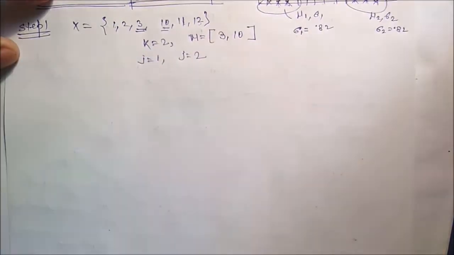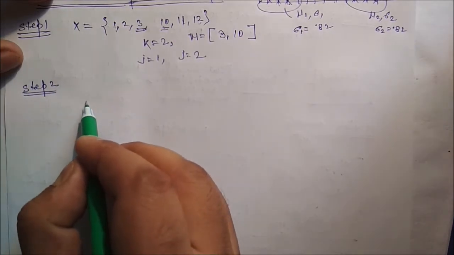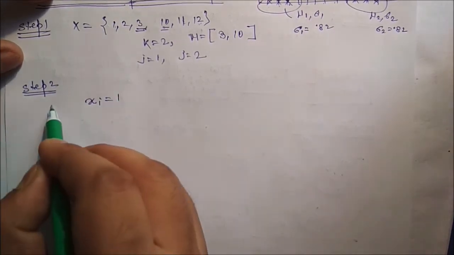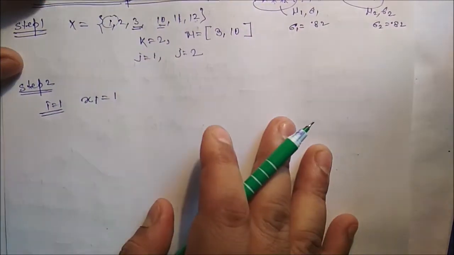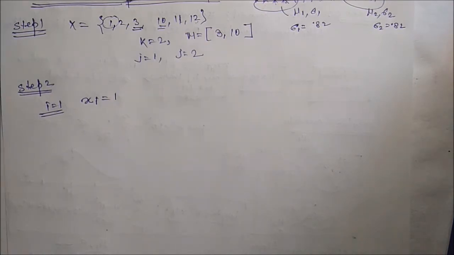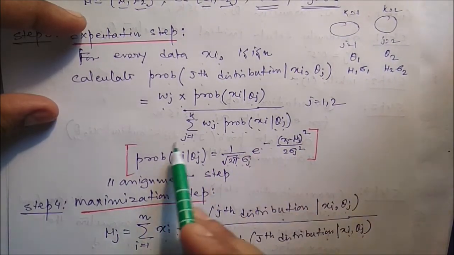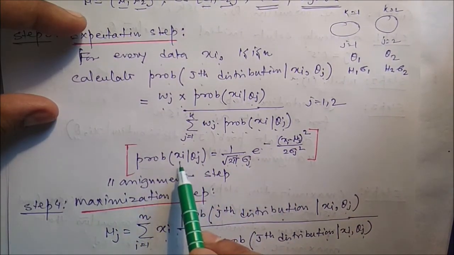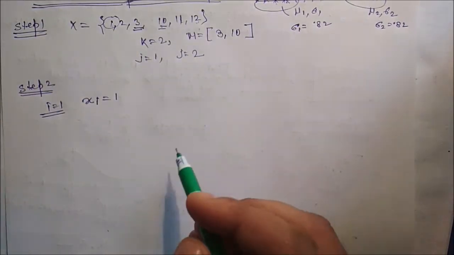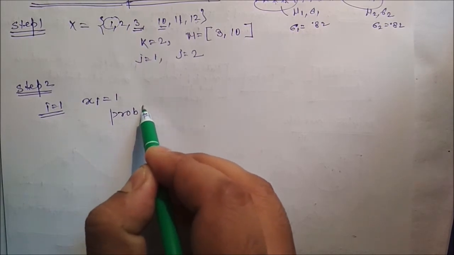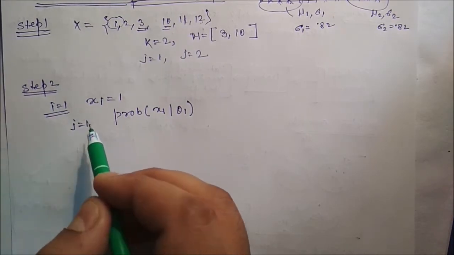Next we'll talk about step 2. Say first xi is equal to 1. So when i is equal to 1, x1 is equal to 1, the first data. For the first data we have to use this particular formula. First of all, we have to calculate the probability of x1 given theta j, so the probability of x1 given theta 1, because here j is equal to 1 the first time.